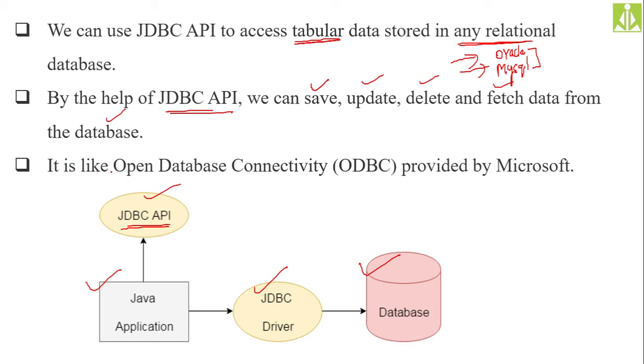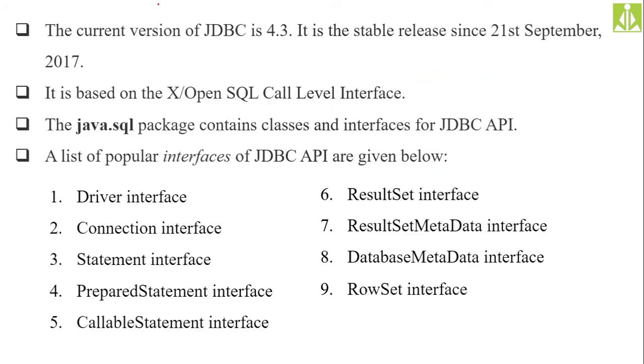Okay, it is like open database connectivity, ODBC, provided by Microsoft. Okay, ODBC driver is provided by the Microsoft people. Okay, so here the current version of JDBC is 4.3, and it is a stable release since 21st September 2017. I mean, we didn't get any updated version after this 4.3. It is based on XOpen SQL call level interface. It is a type of interface which is used in the development of this API.